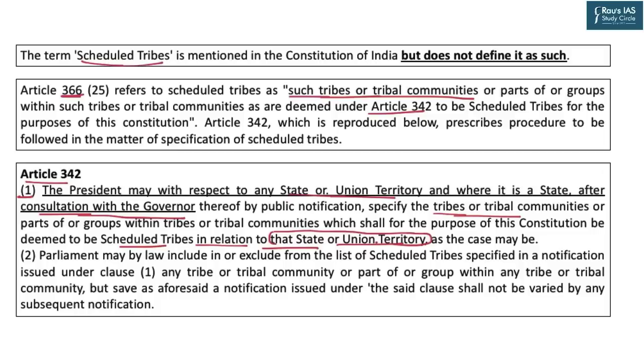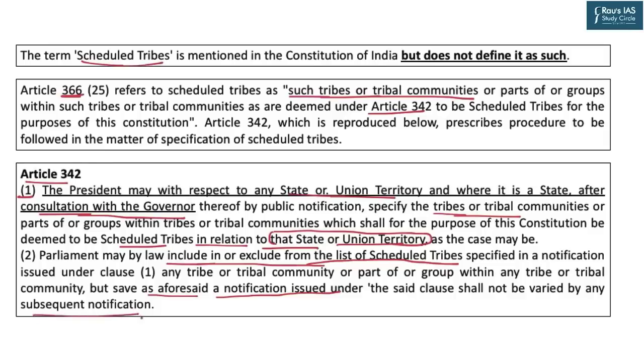Clause 2 of Article 342 says, Parliament may by law exclude or include from the list of scheduled tribes specified in a notification issued under Clause 1 any tribe or tribal community or part or group within that tribe or tribal community, but save as aforesaid a notification issued under the said clause shall not be varied by any subsequent notification.